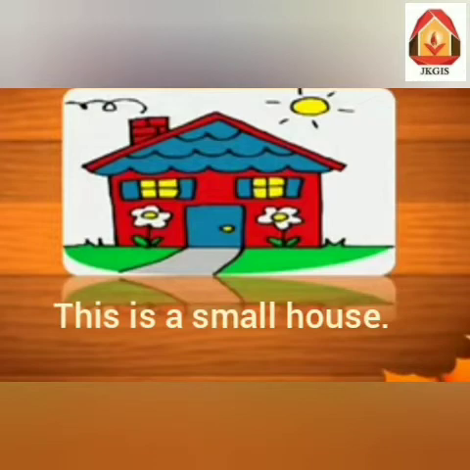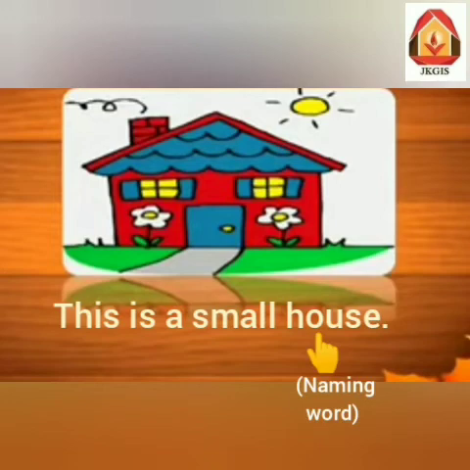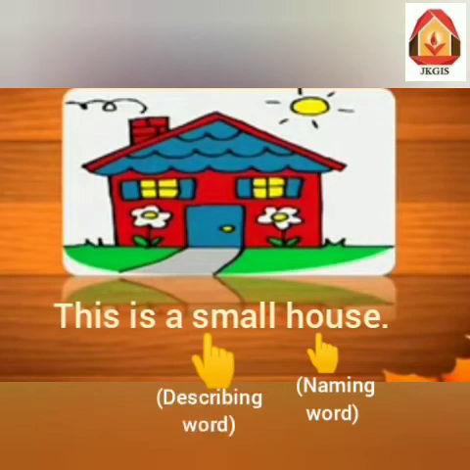Let us read this sentence. This is a small house. So friends, we are talking about house, and we know that house is a name of a place. So here house is a naming word. और house कैसा है? Yes, house small है. So here the word small is telling us about the house. So the word small is a describing word here.